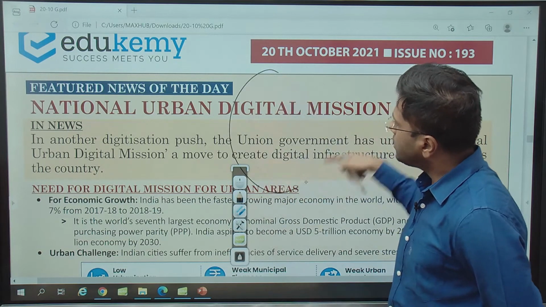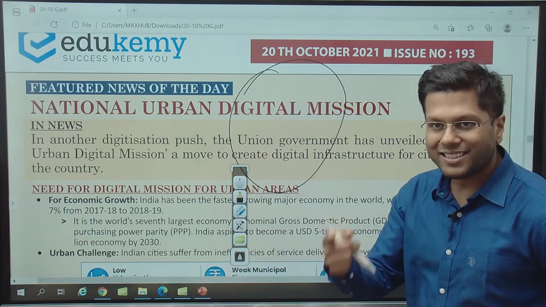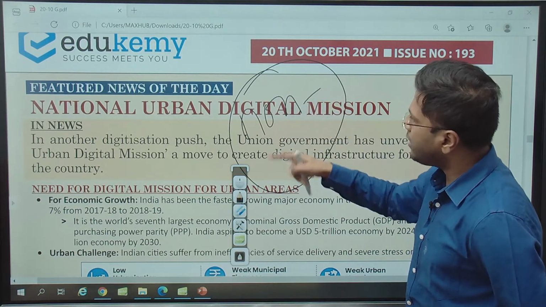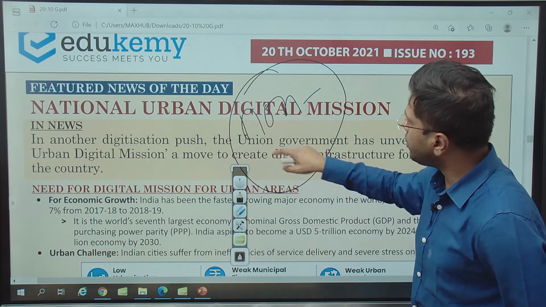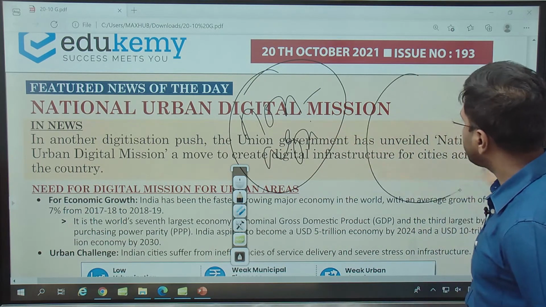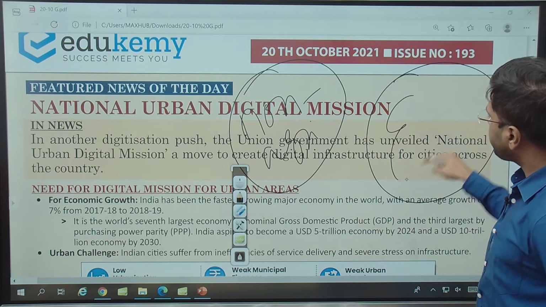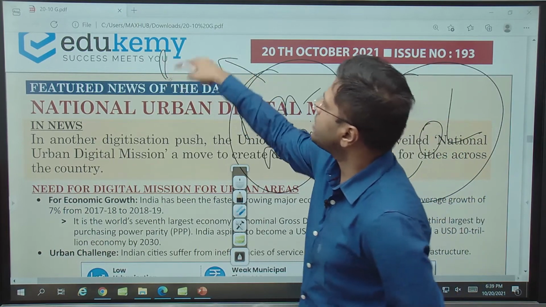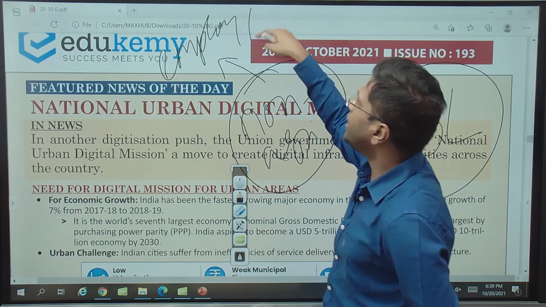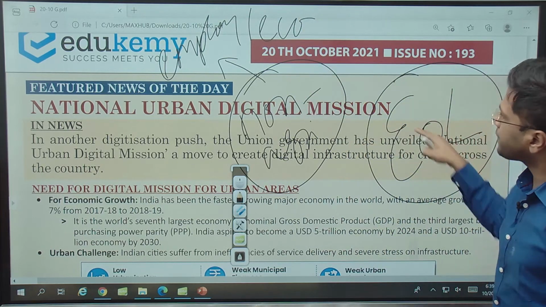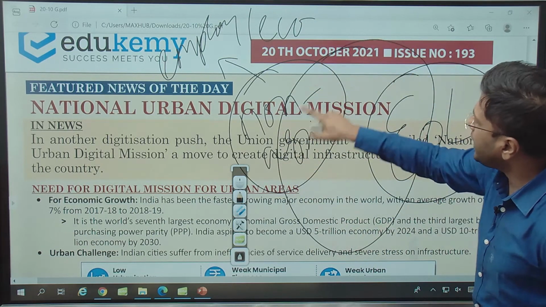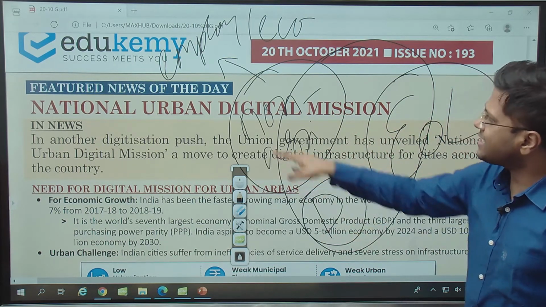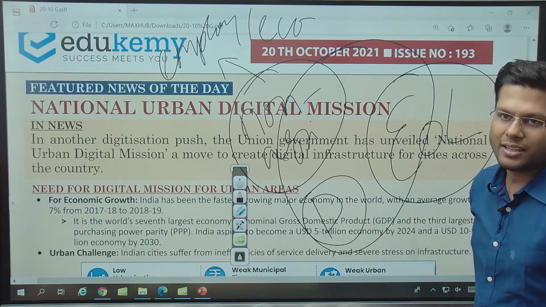See, cities are places where non-agricultural activity is followed, right? And so non-agricultural activity, this is one characteristic of a city, non-agriculture. The second quality of a city is people come here for ease of life, EOL. And non-agricultural activity, can I call it employment? Yes, employment, or economy. So economy and ease of life. We are trying to mix both of them, ease of life and economy, through the help of digital technology. And this is what we are trying to do at National Urban Digital Mission, right?